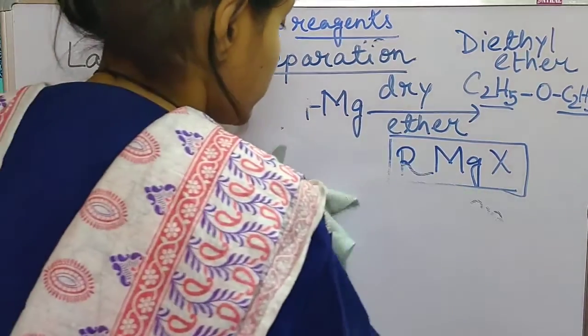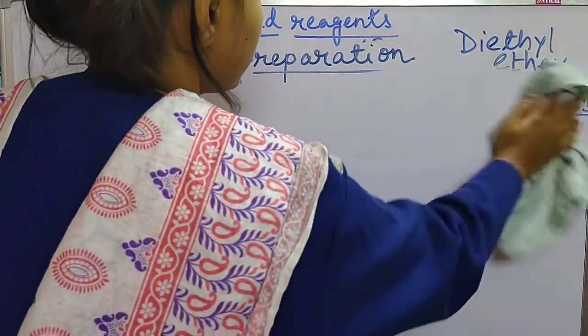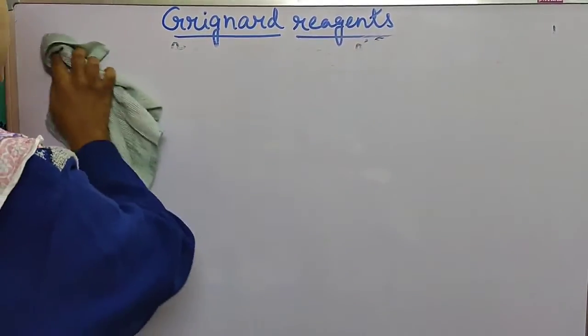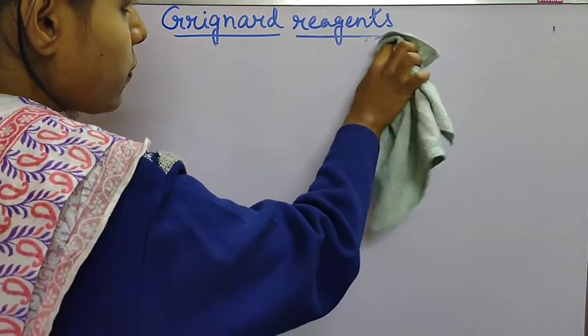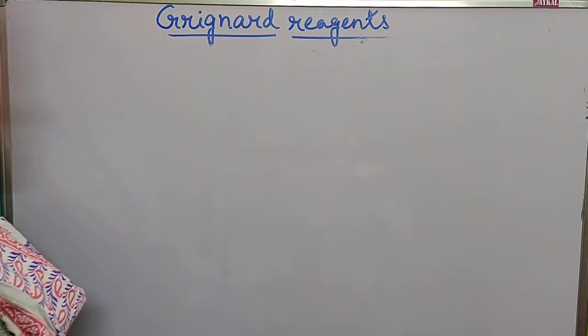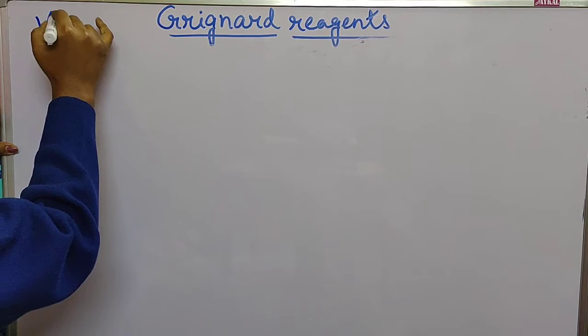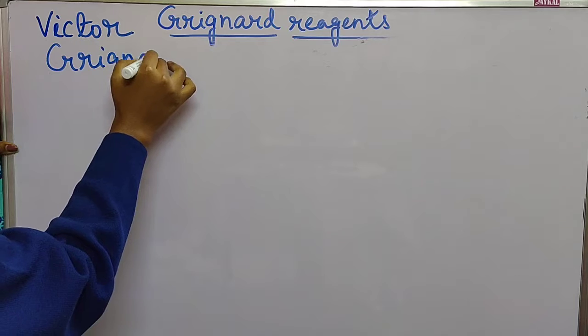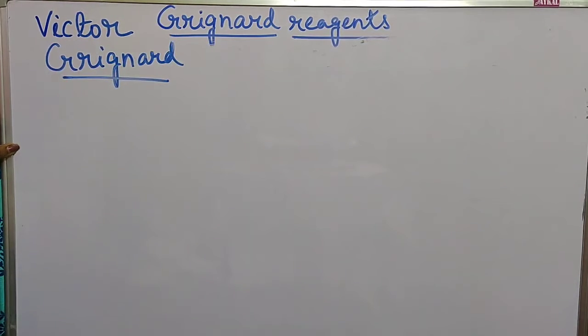These reactions are very important in organic chemistry. And one more thing, this type of alkyl magnesium halide compounds was first discovered by the scientist Victor Grignard. He was a French chemist, and because of this he got the Nobel Prize in the year 1912. Because of his invention, these are called Grignard reagents.